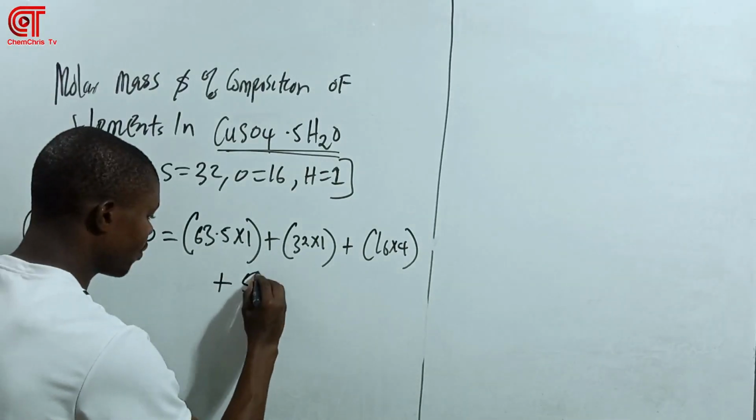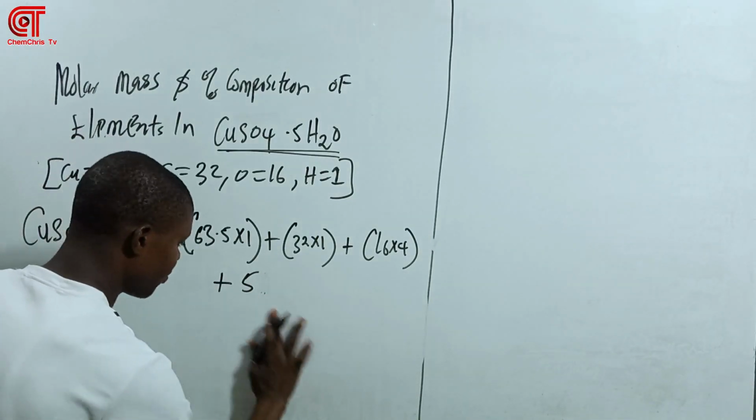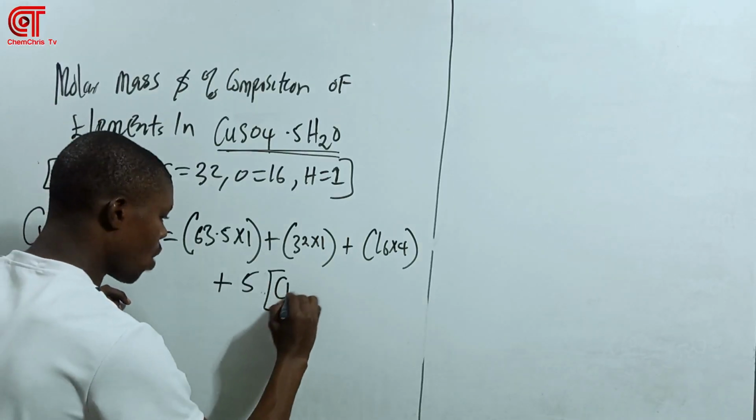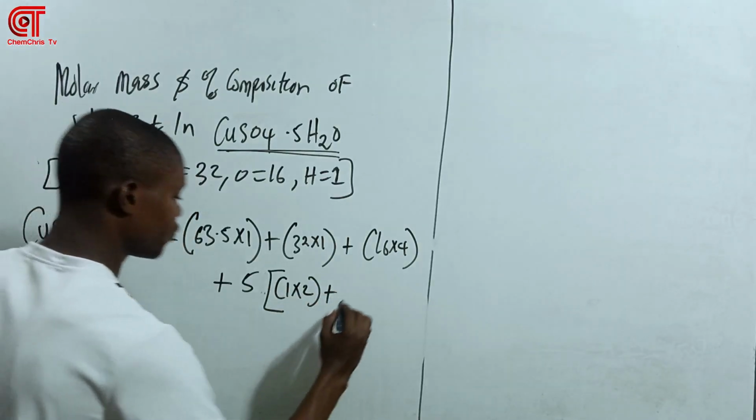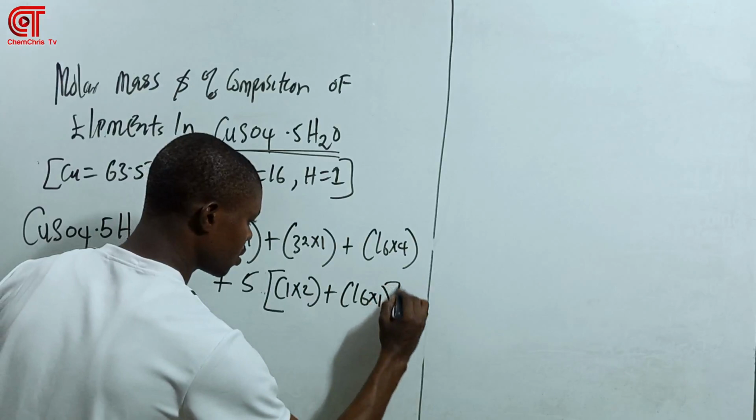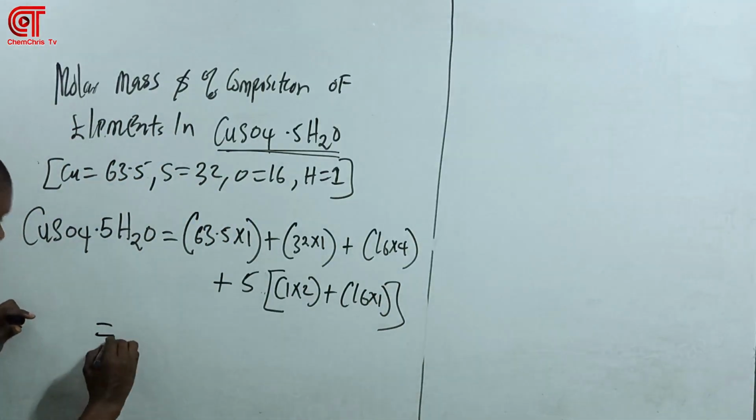So it's going to be 5, bracket open. You can just say square brackets. Here we have 1 times 2 plus 16 times 1, right? So what will happen here? Here we have